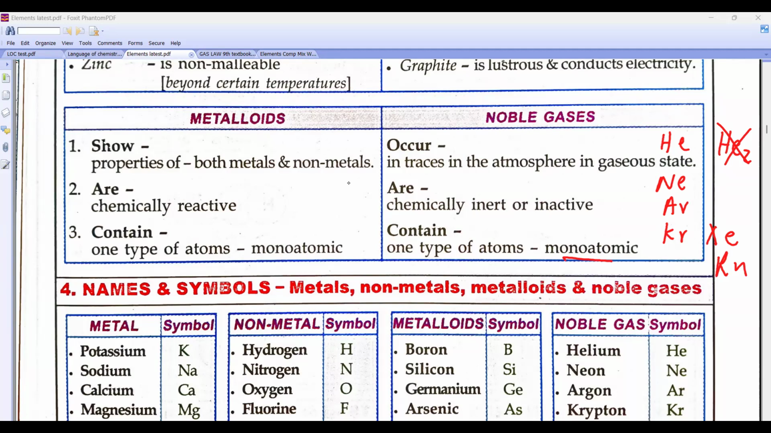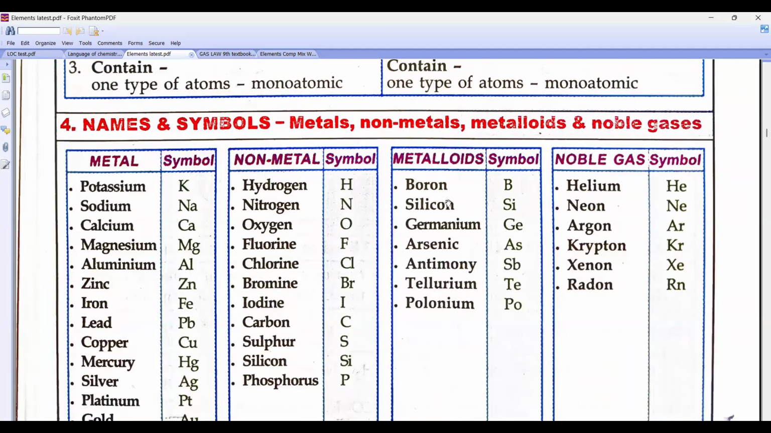Hina, Nina, or Karina, colorful. These are all, look, better. These all are metals, these are non-metals, these are metalloids, and these are noble gases.